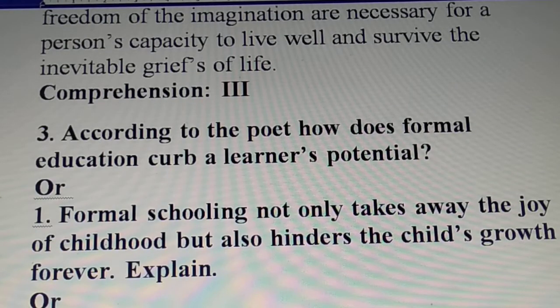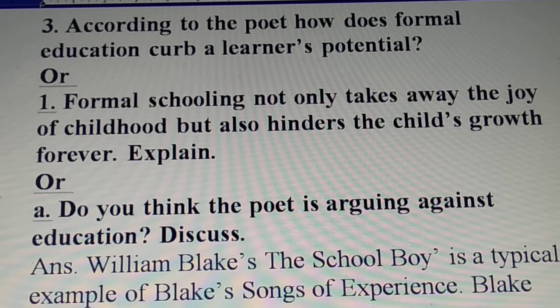According to the poet, how does formal education curb a learner's potential? Formal schooling not only takes away the joy. So these are some of the questions. Please read. Do you think the poet is arguing against education? Discuss. Discuss means you have to think and write.